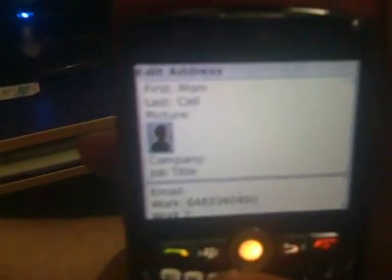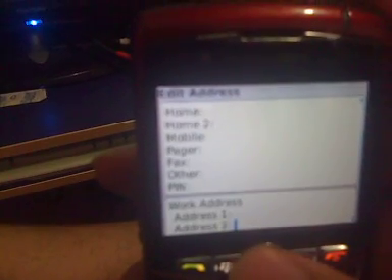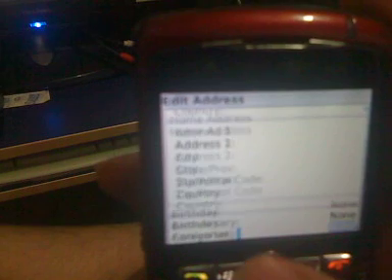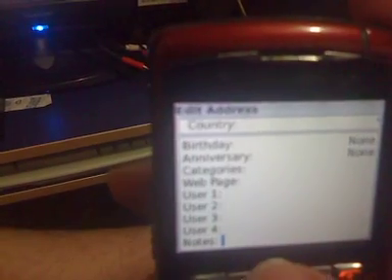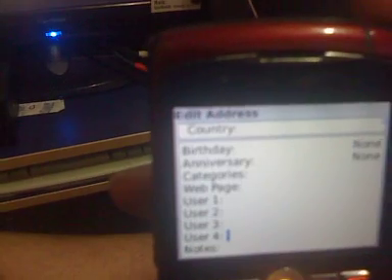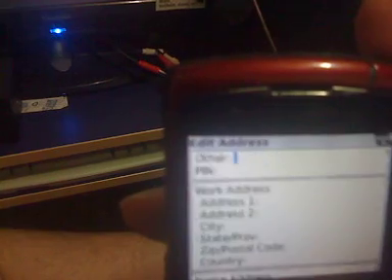It's pretty funny. But what you want to do is scroll down all the way down, and you will not see that option for a personal ringtone. You won't see that option.